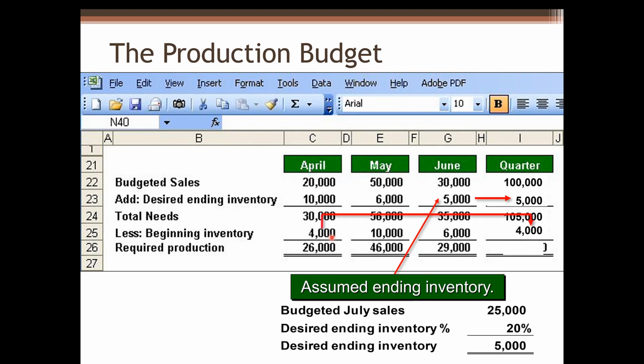So we put 4,000 here and subtract 4,000 from 105,000, and then we can get required production for the quarter, 101,000 units. Keep in mind, for the production budget, based on budgeted sales in units, we budget required production in units, not dollar amount.